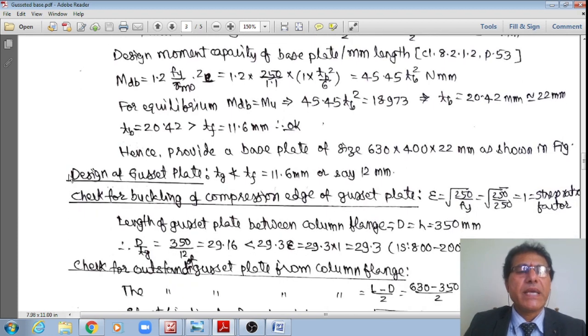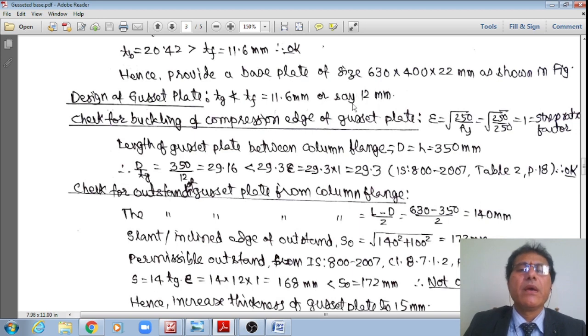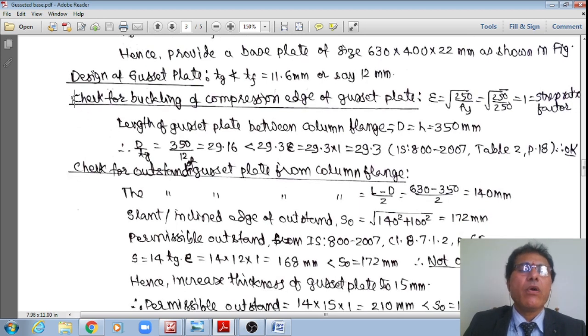Then the next component design is the design of the gusset plate. The thickness of the gusset plate should not be less than the thickness of the flange, hence should not be less than 11.6 or say 12 mm. But don't proceed with 12 mm, that will fail, obviously. Let me show. However, once I say 12 mm, is it okay?